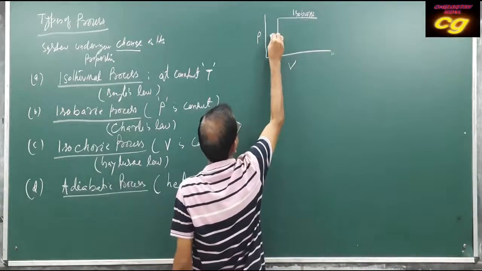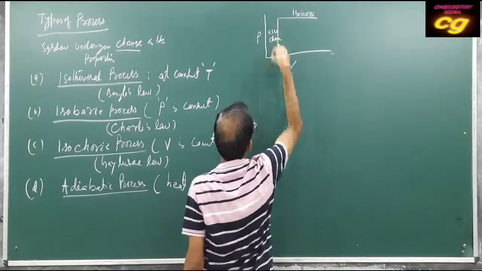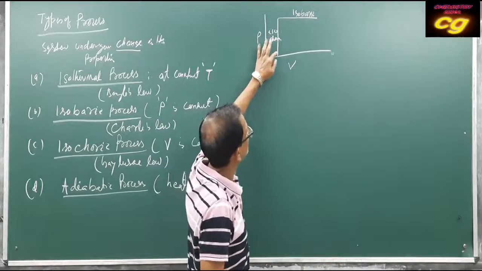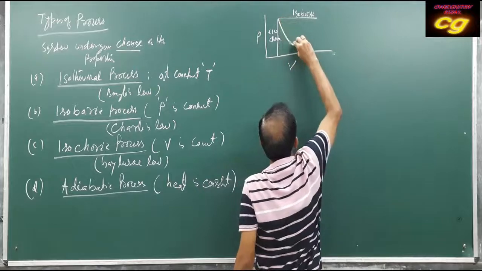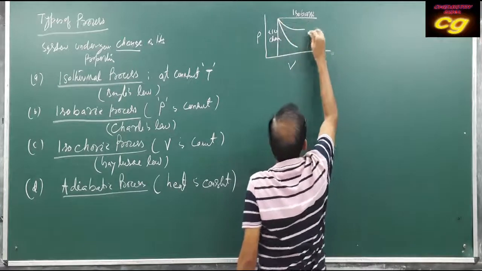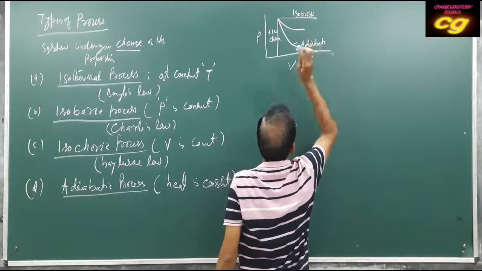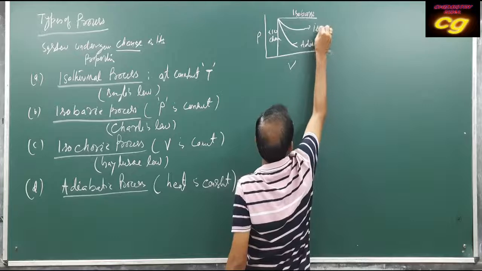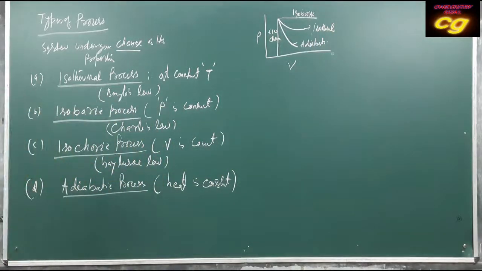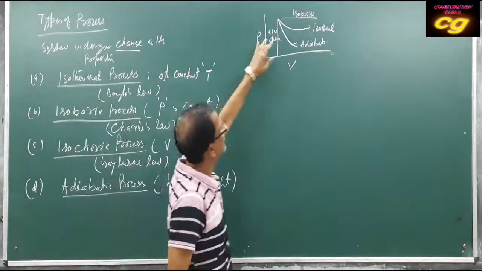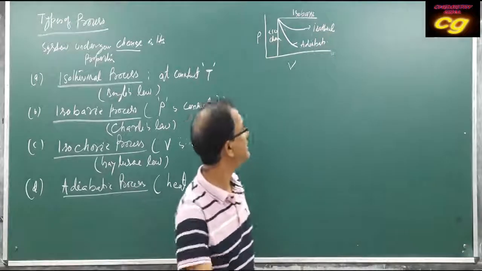This is your isochoric. This one is isochoric, this is your isobaric, and this one and this one is called adiabatic, and this is called isothermal. These are just graphically how you can distinguish isochoric, isobaric, adiabatic, and isothermal.